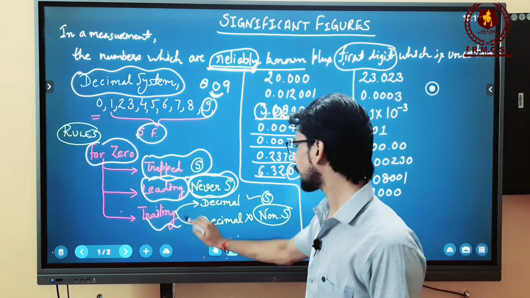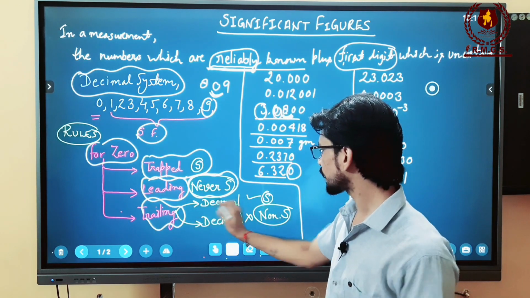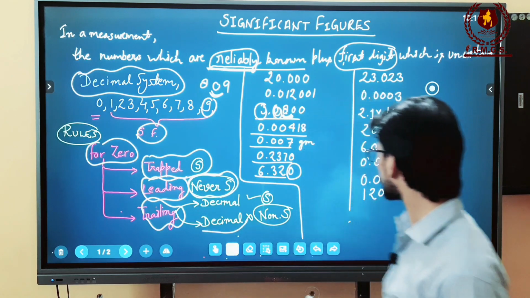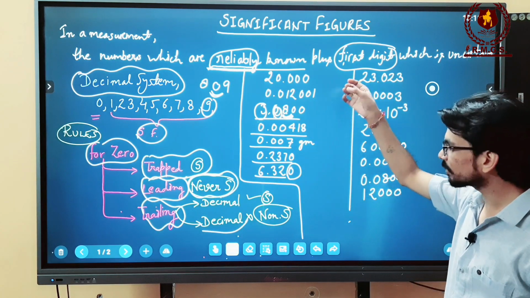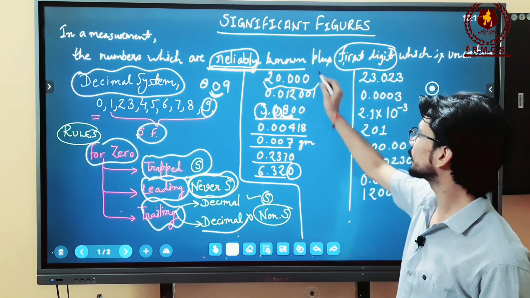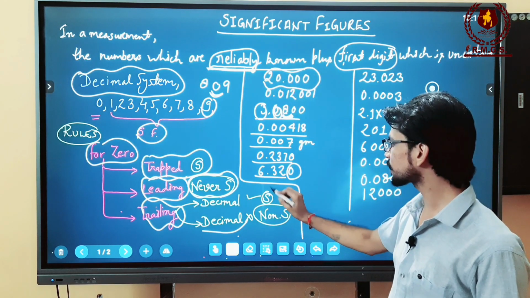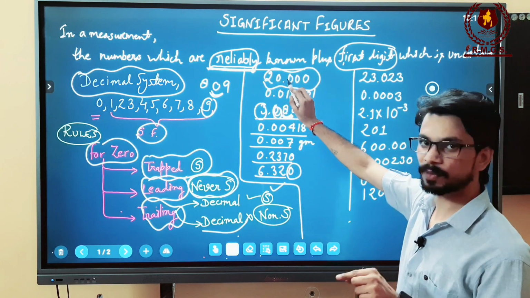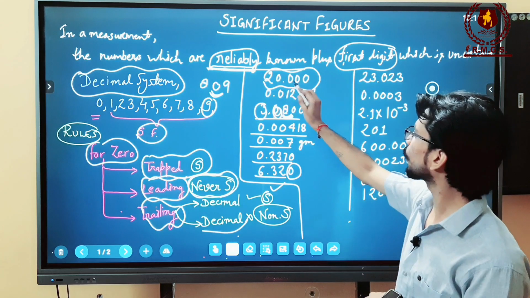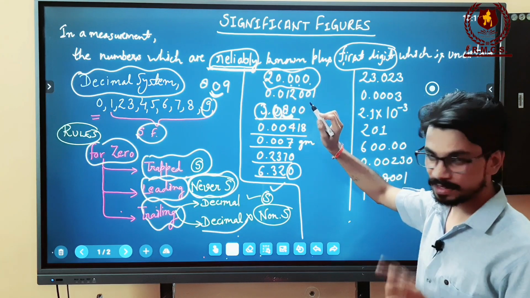So for the trailing zero we again have two situations. One is for decimal and another for not a decimal. If the trailing zeros are in a measurement in which a decimal point is there, then they will be counted as significant figures, like this. Here the decimal point is mentioned. That's why all the trailing zeros, these 3 zeros, will be counted as significant figures.